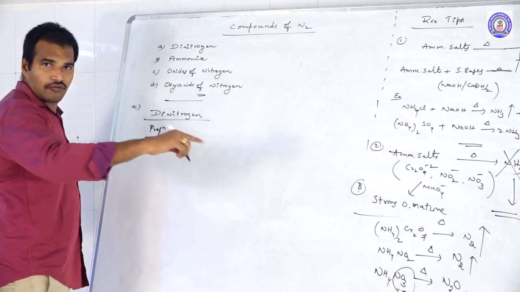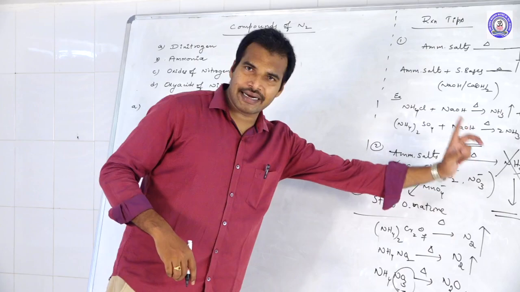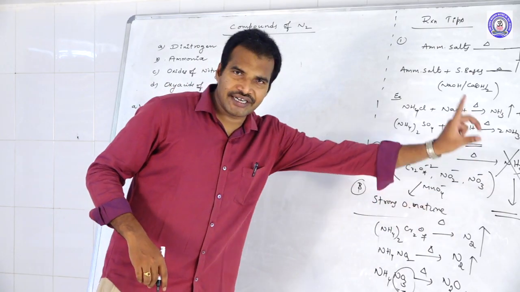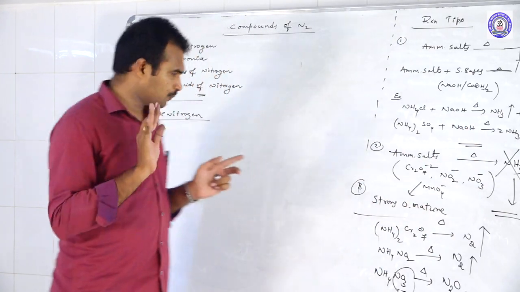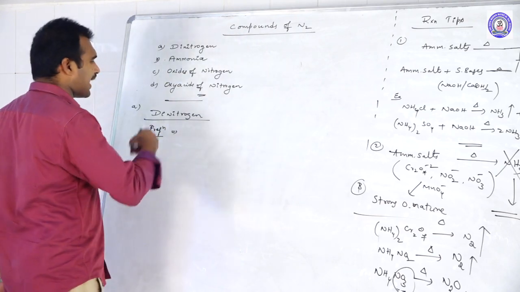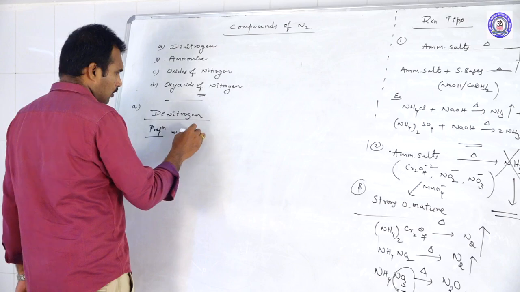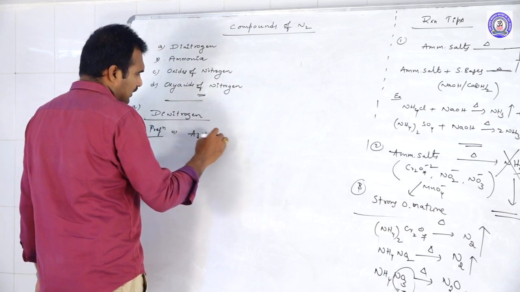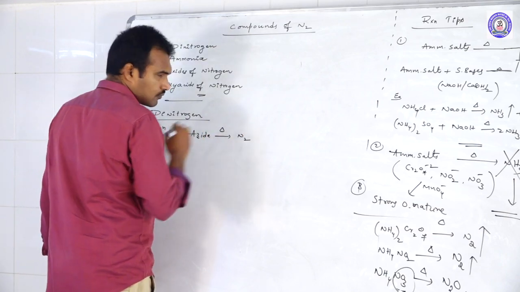Already we prepared nitrogen from ammonium dichromate on heating, and from ammonium nitrate on heating. These are the two methods. In addition to these two methods, by using azides, on heating we will get nitrogen gas.